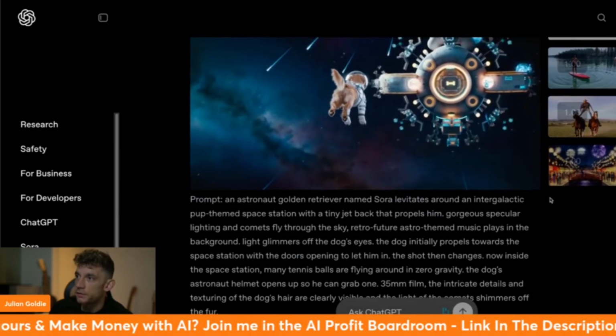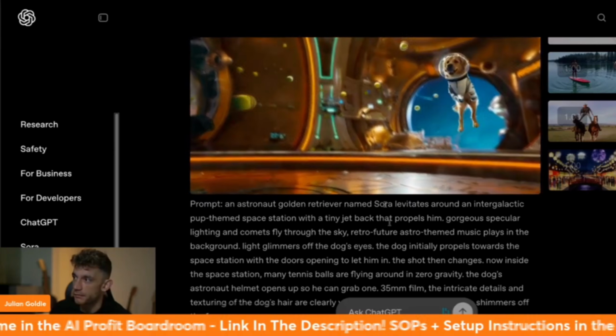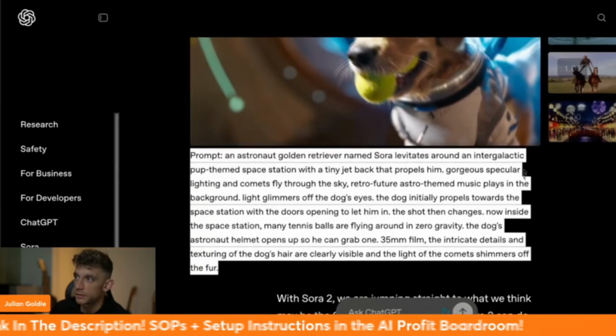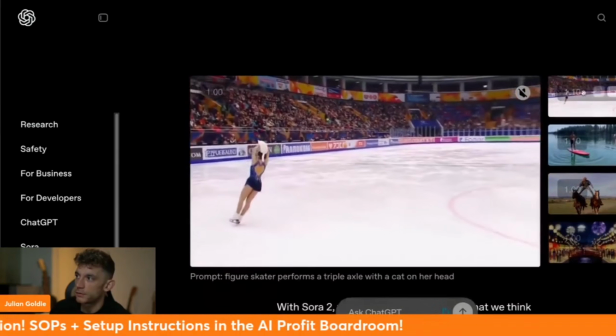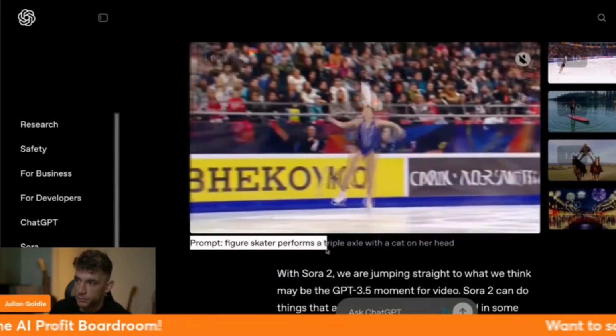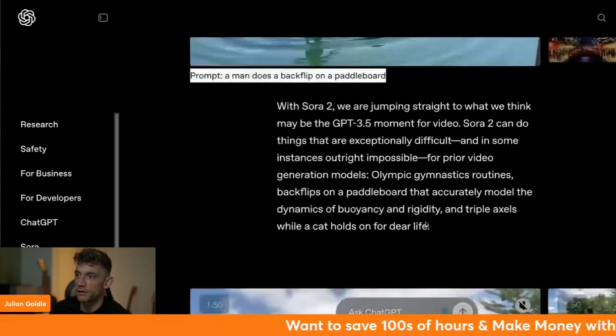Right, and it even gives you the prompts down here as well. So this is a dog in space just floating around having a great time. So here's a prompt. Some of these prompts are really long. He's eating tennis balls. And then some of these prompts are really short. So figure skater performs a triple axel with a cat on a head. And then the cat is right there having a great time.